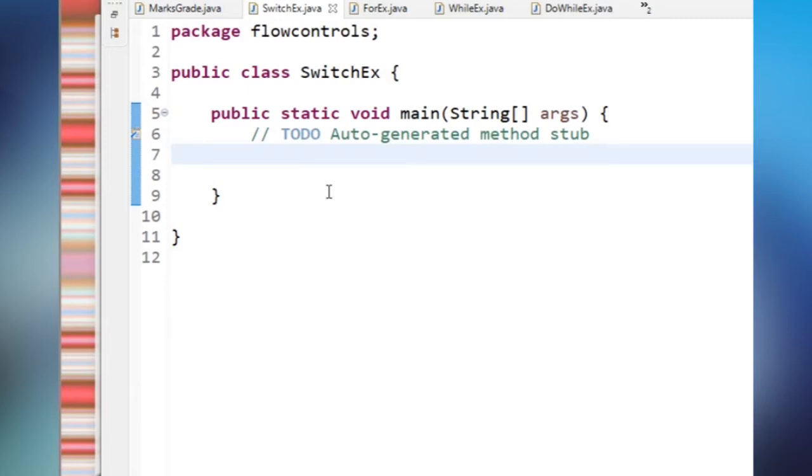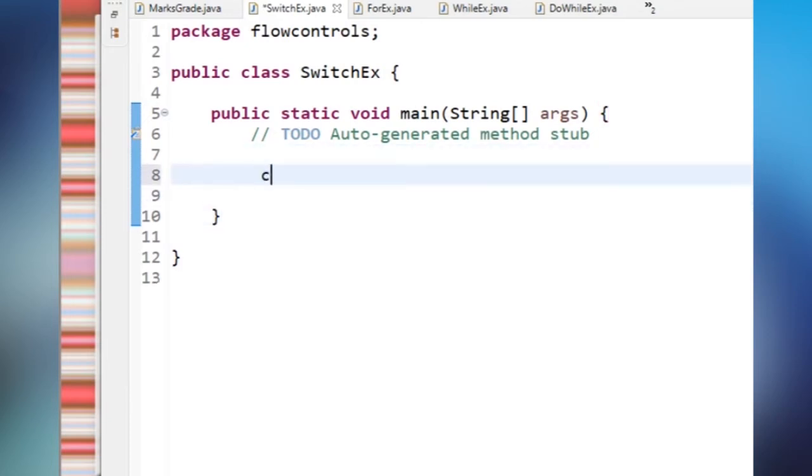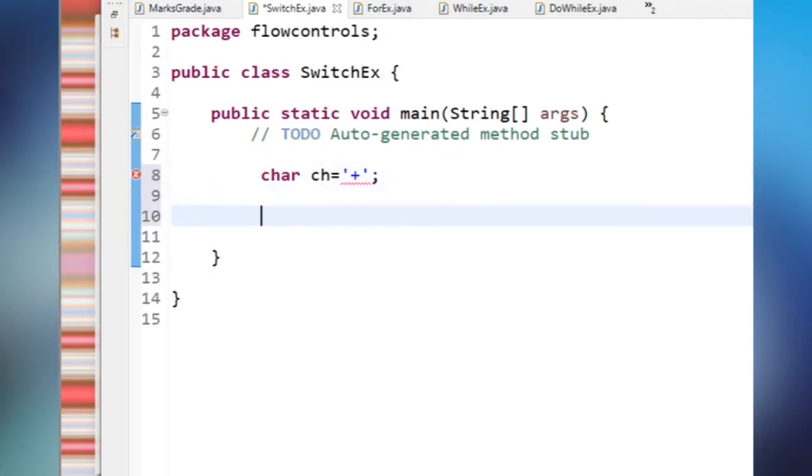The common program we used to do in C is a calculator. I'll go with the same. So I'm taking a character ch, suppose I'm passing an addition symbol as a character. Now we have to write a switch, and I'm passing the character to the switch.